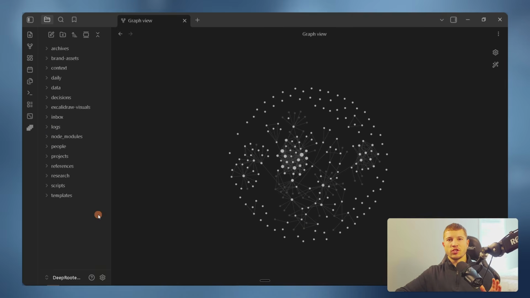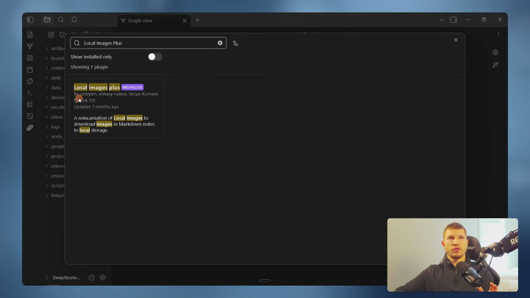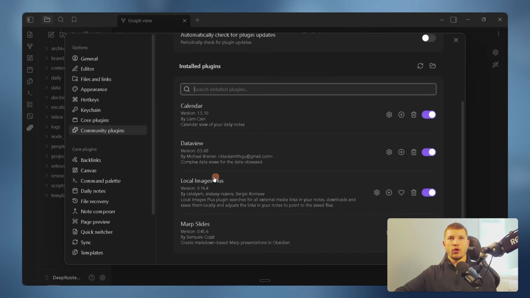Very quick install, just like the rest to come. We're going to hop into our settings over here, go to community plugins, click on browse, and then we're just going to look up Local Images Plus by Catalysm. You can go ahead, install that, and then you'll see it at the bottom here, Local Images Plus.